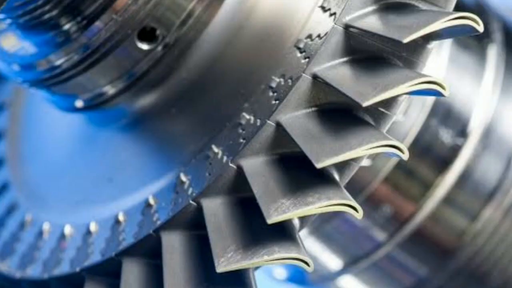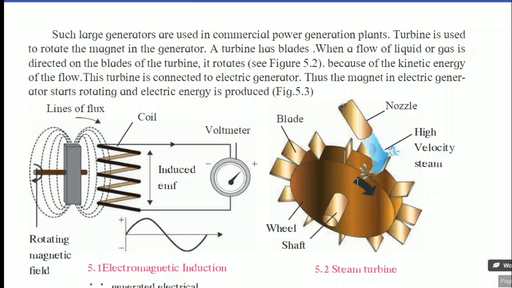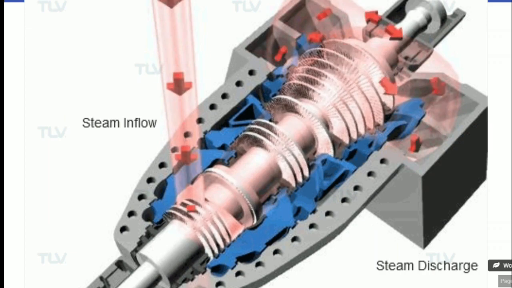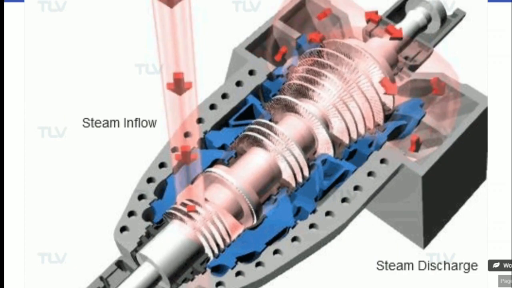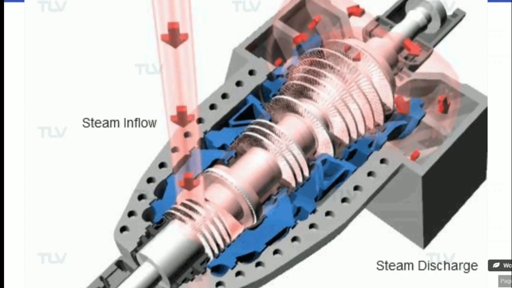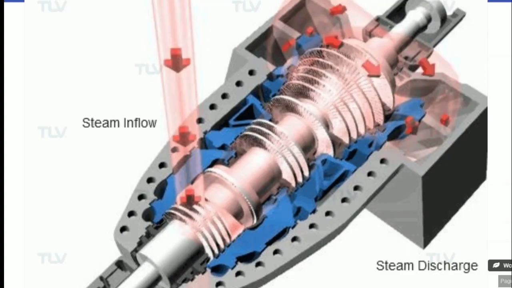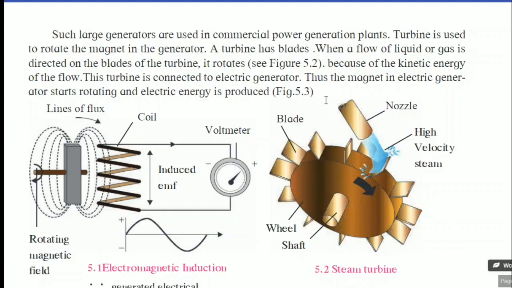A turbine is used to rotate the magnet in the generator. This is the turbine. A turbine is nothing but a circular disc-like structure, but it has blades. When a flow of liquid or gas is directed on the blades of the turbine, it rotates because of the kinetic energy of the flow. This turbine is connected to the electrical generator. Thus, the magnet in the electric generator starts rotating and electric energy is produced.